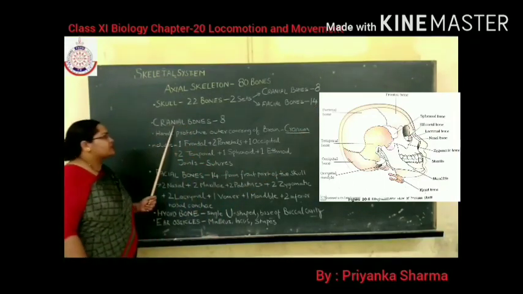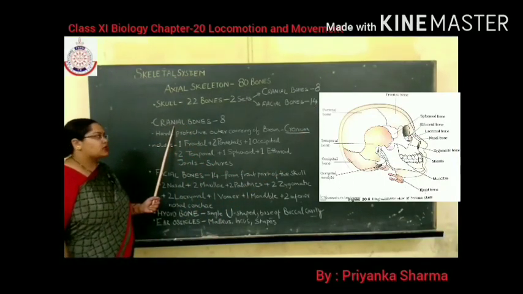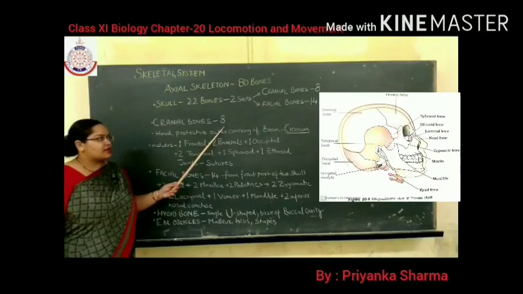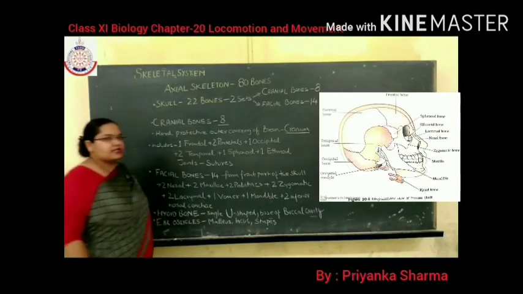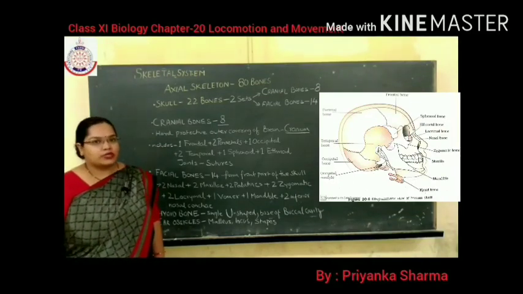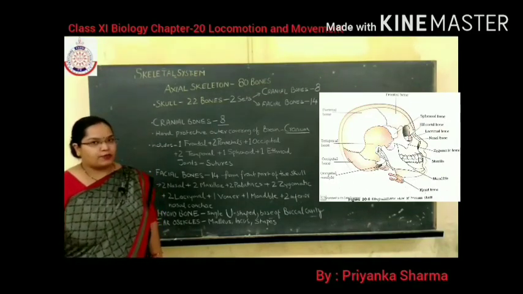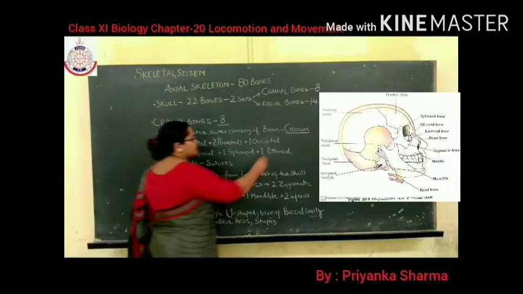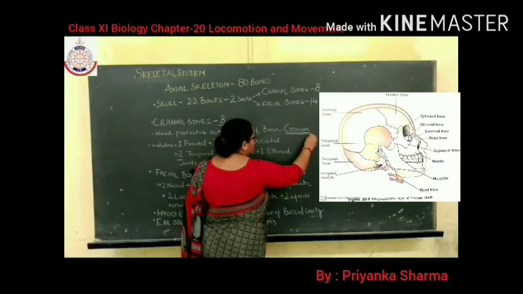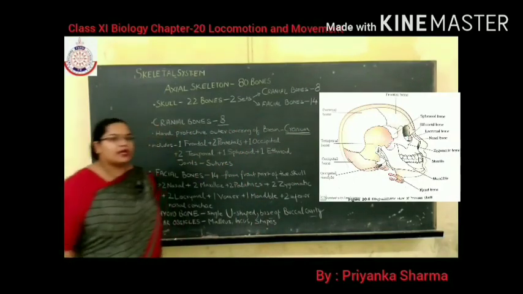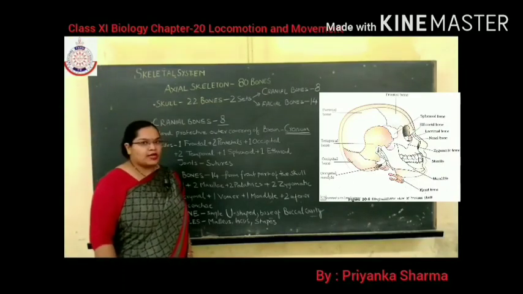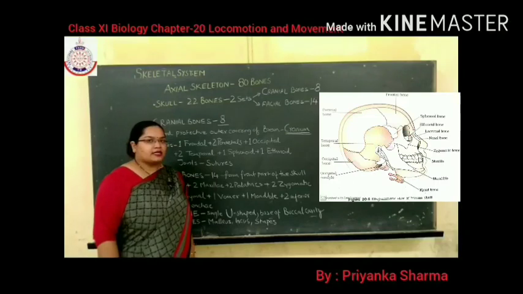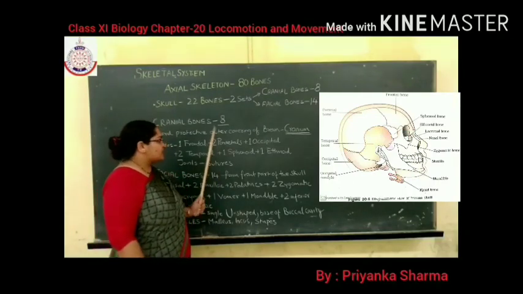First of all, we will discuss cranial bones. As I told you, cranial bones are 8 in number and they form the hardest protective outer covering of the brain known as cranium. So the outer covering of the brain is known as cranium, and cranium is also known as brain box, and it consists of 8 bones.